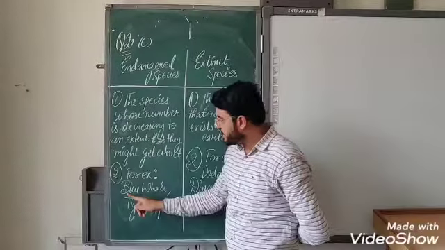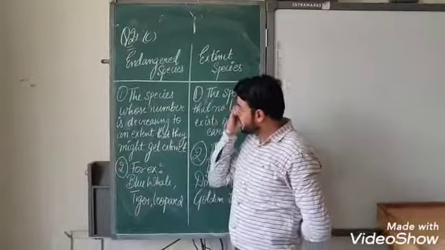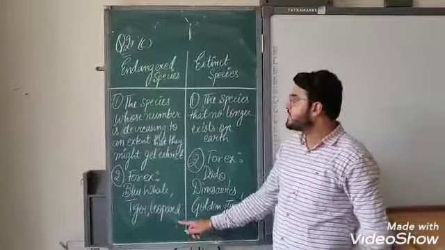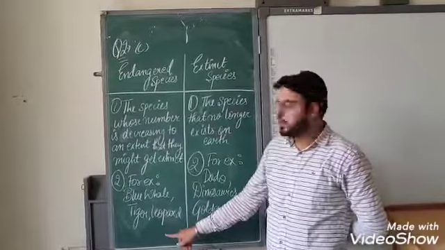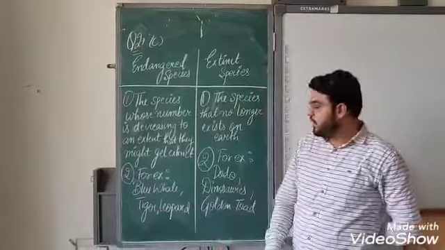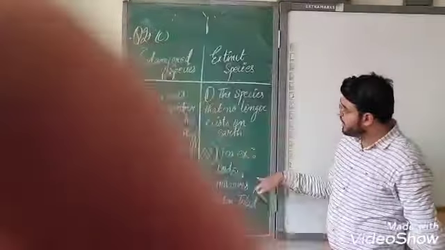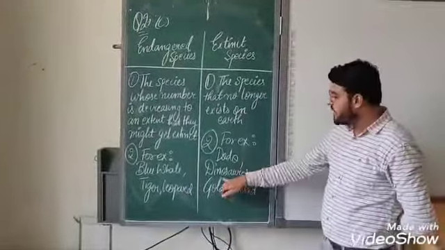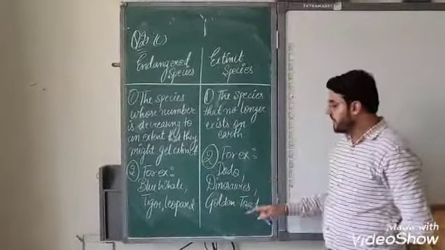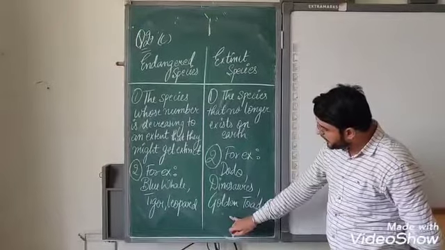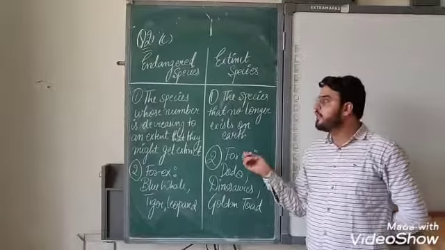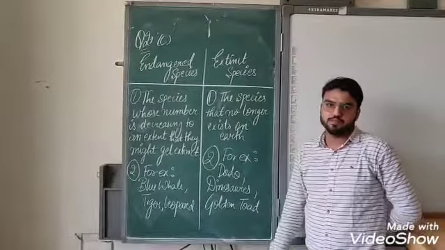Now if we talk about examples, in case of endangered species, we have blue whale, tiger and leopard. These are examples of endangered species of animals. If we talk about extinct species, we have the dodo bird, we have dinosaurs which are completely extinct from the earth, and there is one more example, the golden toad. So these are the differences between endangered and extinct species.